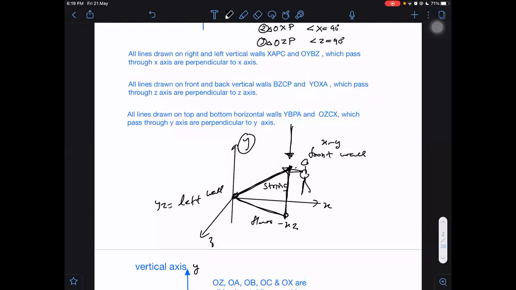That shadow will not be the components. That shadow will be just giving us the resultant of x and z components, because this shadow lies in which plane? This shadow lies in the xz plane. So this shadow will be giving us the resultant of x and z components.